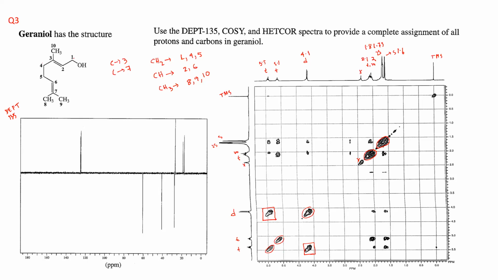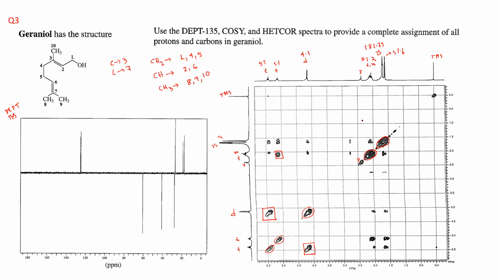Other peaks you have here. If you look at this one, maybe the multiplet, and this triplet 5.1, okay, they are interacting.